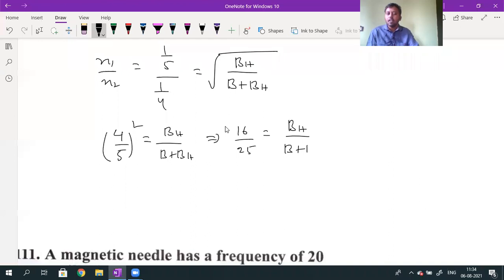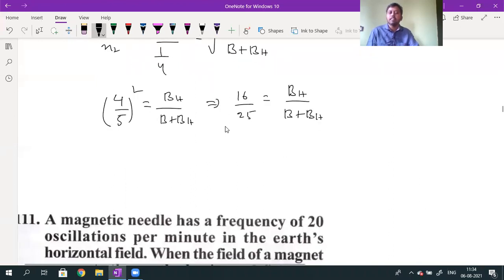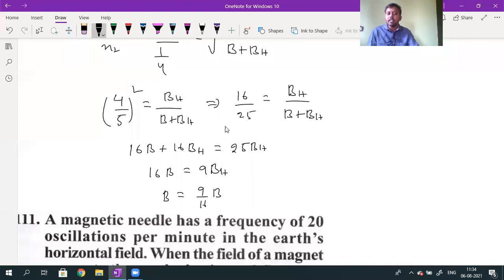When I cross multiply, what will I get here? 16 into B plus 16 into BH will be equal to 25 into BH. So 16 into B will be equal to 9 into BH. When 16 B is equal to 9 BH, the B value will be equal to 9 divided by 16 into BH. So no doubt at all, the B value is less than BH.